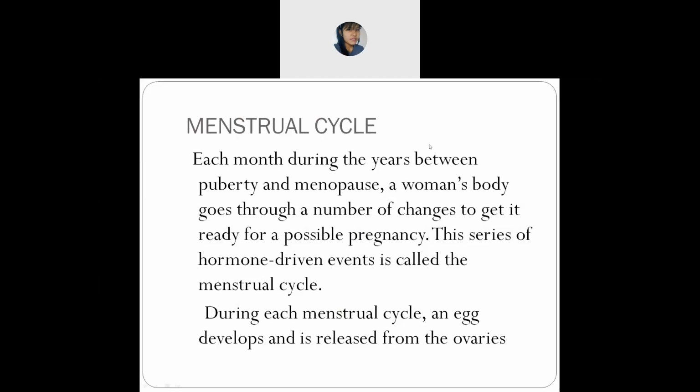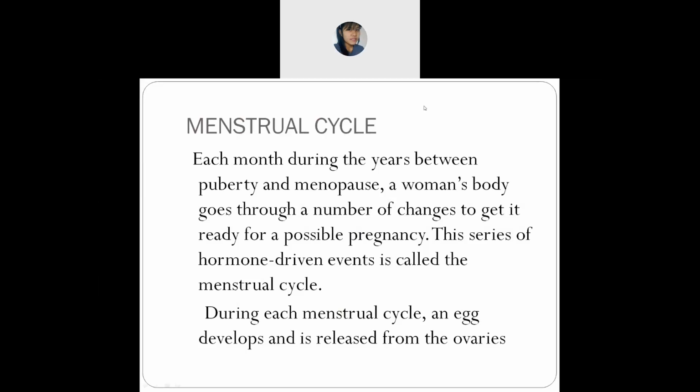Okay, what did you understand? Each year, every month of the year, a woman has a menstrual cycle, which means that she is ready or it is possible to get pregnant.